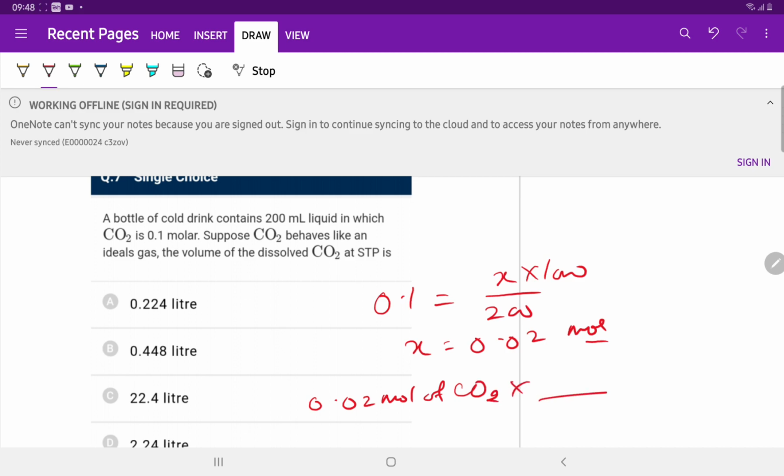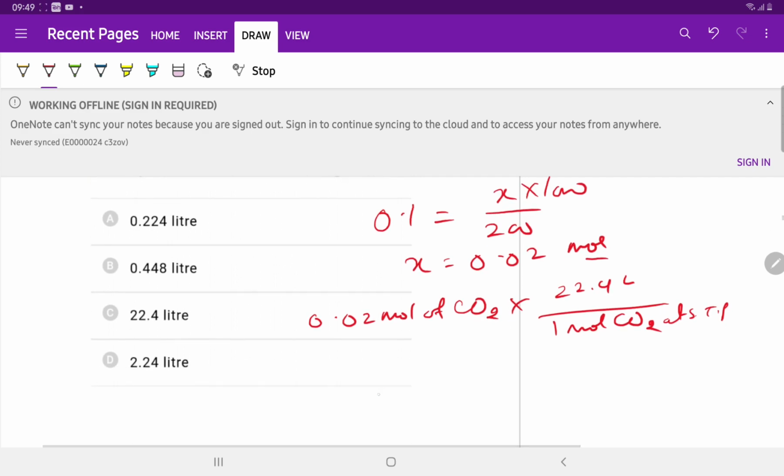We know very well that the volume of 1 mole of CO2 at STP is 22.4 liters. So 0.02 into 22.4, which is equal to 0.448 liter. Option B is correct.